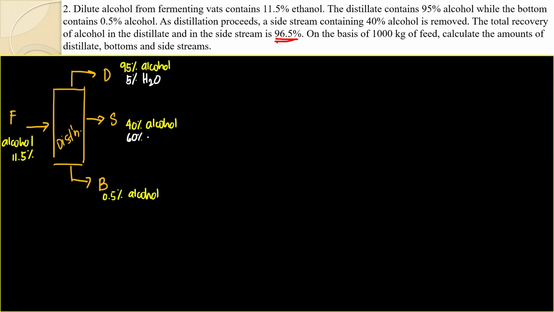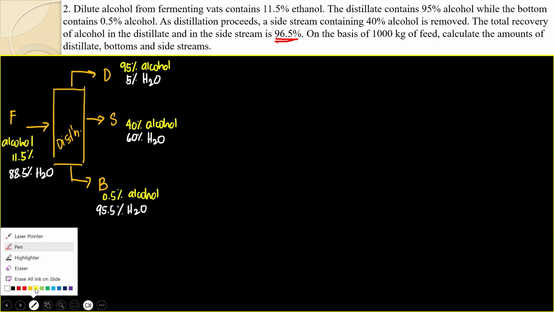This one would be 60% water. This one is 95.5% water. So 12 is 88.5. 0.5% H2O. Okay, so I think we're all complete in terms of labeling this.